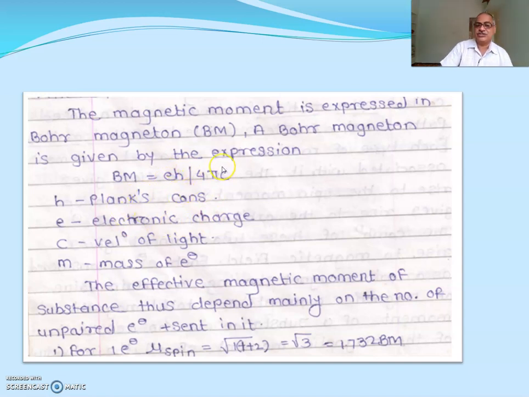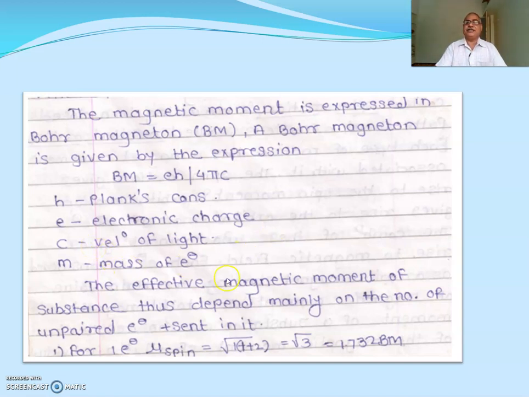The value of Planck's constant is 6.625 into 10 raised to minus 27 erg second, or 6.625 into 10 raised to minus 34 joule second. e is the charge, 1.6 into 10 raised to minus 19 coulomb. c is the velocity of light, 3 into 10 raised to 8 meter per second, or 3 into 10 raised to 10 centimeter per second. The mass of the electron is 9.31 into 10 raised to minus 31 kg.